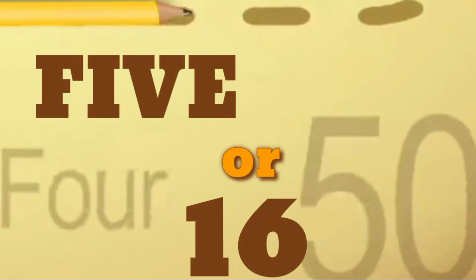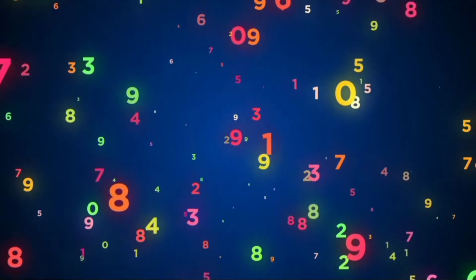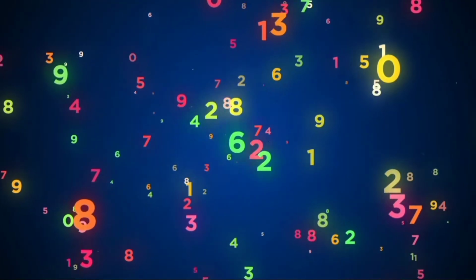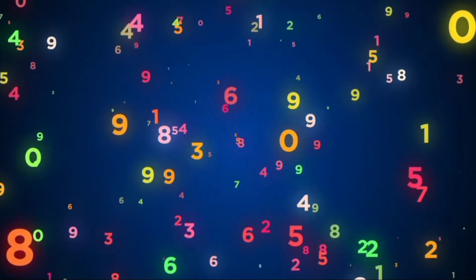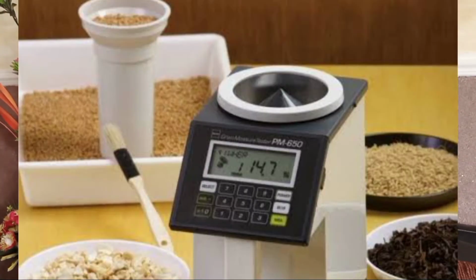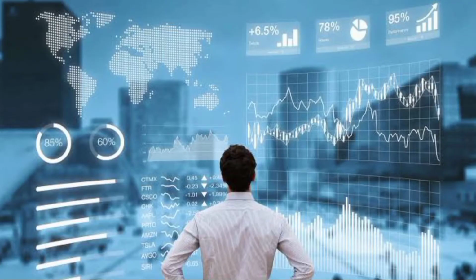Okay, let's get started. A number is a word or symbol such as 5 or 16 that represents a specific amount or quantity. Number is generally a mathematics register. Hence, we say it is an arithmetic value which is used to represent the quantity of an object. We use numbers in our day-to-day life activities such as counting money, calculating time, predicting things, and so on.